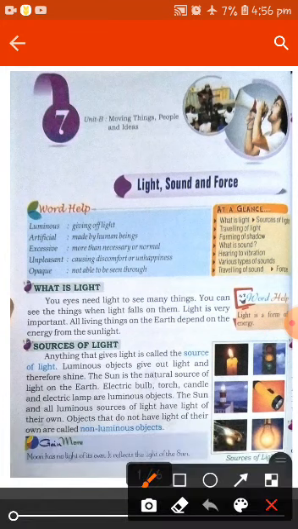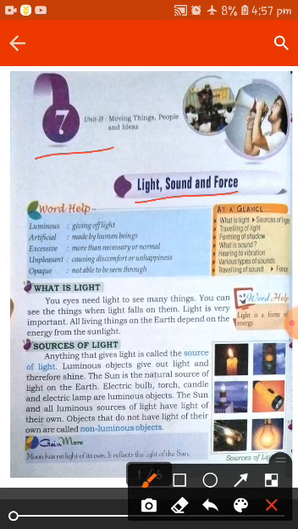Let's start a new chapter, chapter 7: Light, Sound, and Force. So, students, tell me what is light? Your eyes need light to see many things. You can see the things when light falls on them. Light is very important. All living things on the earth depend on the energy from the sunlight.